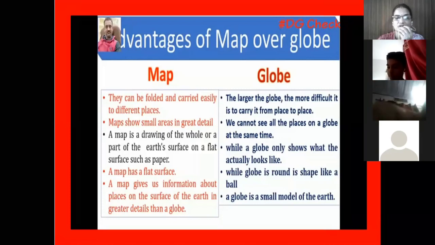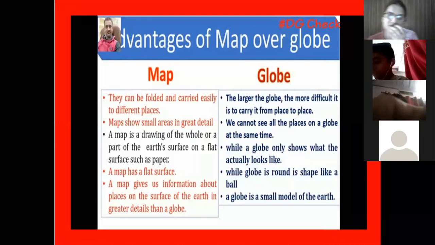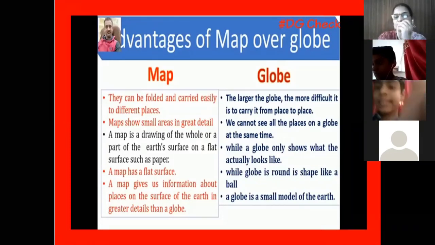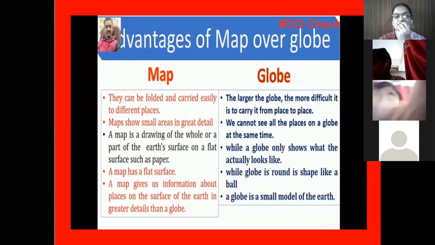Globes, if they are larger, are more difficult to carry from place to place. Yes, globes are very heavy and big in size, so they cannot be carried from one place to another. We cannot see all the places on a globe at the same time. We have to rotate the globe, but with the help of a map we can see everything together, while a globe shows only what the earth actually looks like.